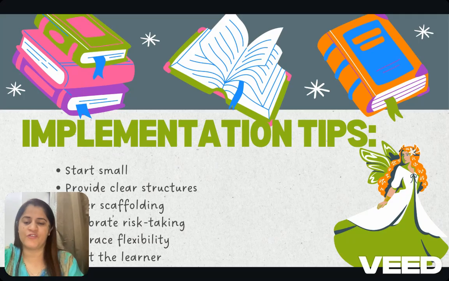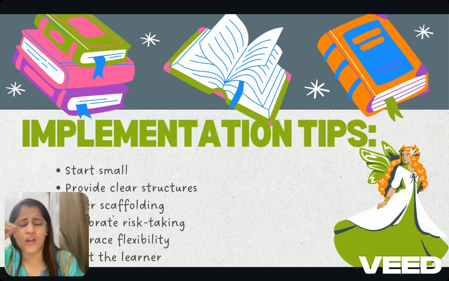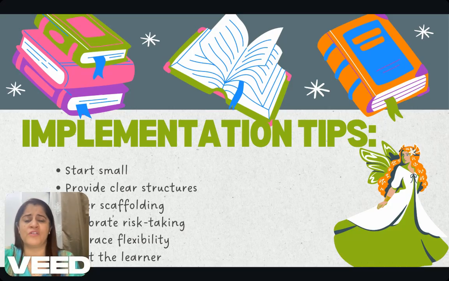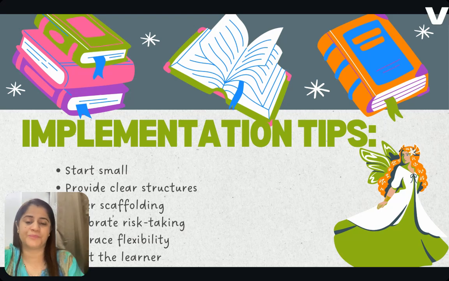Implementation tips for agency are as follows. Start small. There are various things listed. A lot of things are available on the internet as well. But if you have decided to implement students' agency in your classroom, start small. Reflect back. Look at what you can go ahead with. Know your learners, know their needs, know their learning styles before you start implementing any strategies in your classroom. Provide them clear structures and instructions. Offer scaffolding wherever need be. Celebrate each child's risk-taking. Embrace flexibility and trust each and every learner.